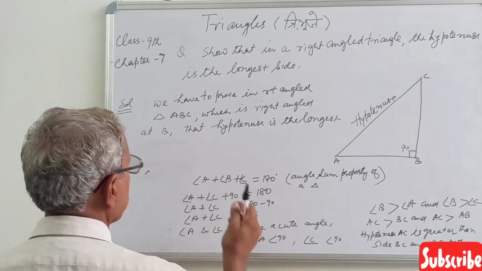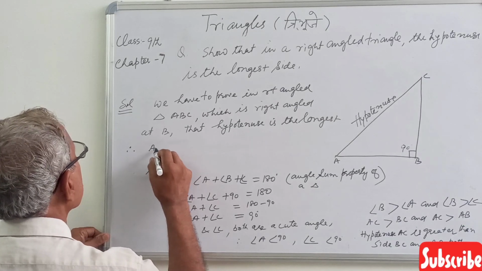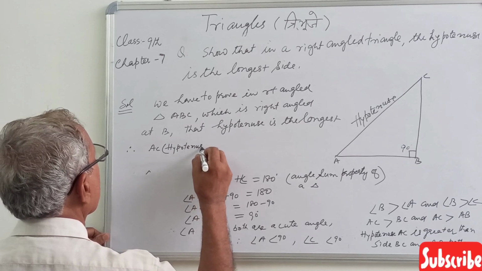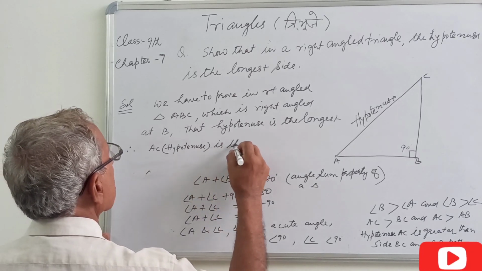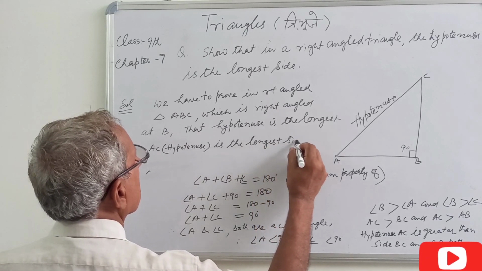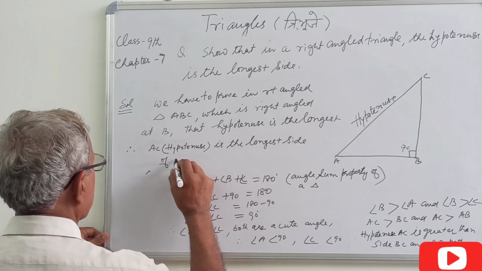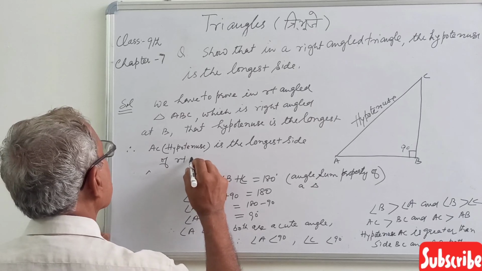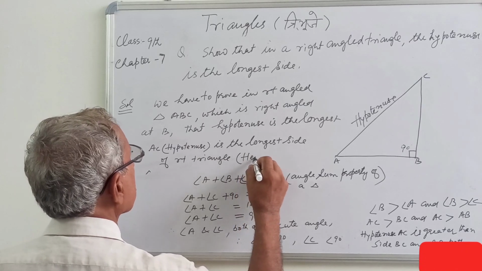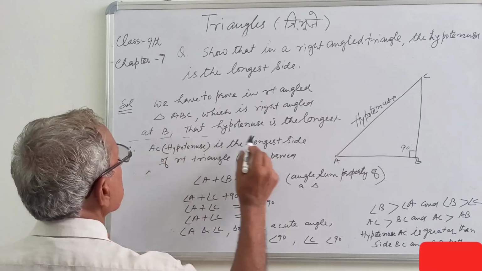So comparing this, therefore AC, that is the hypotenuse, is the longest side of a right triangle. Hence proved. So this was to be proved.